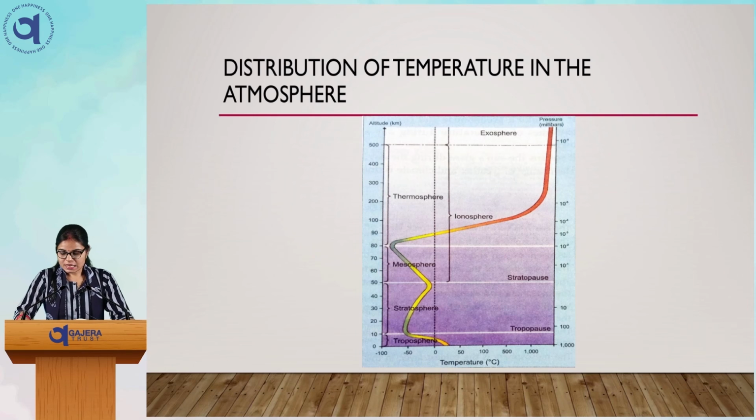Now comes the last, the exosphere, the uppermost layer of the atmosphere, in rarefied form. Very little gas is found in this layer because it is very high up. 4500 degrees Celsius of temperature is found in this layer. The exosphere merges gradually into outer space. Thank you.